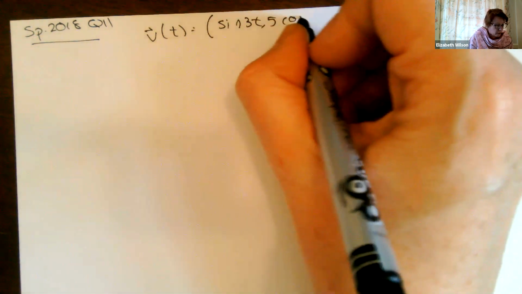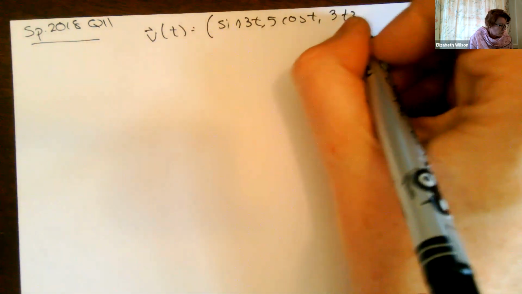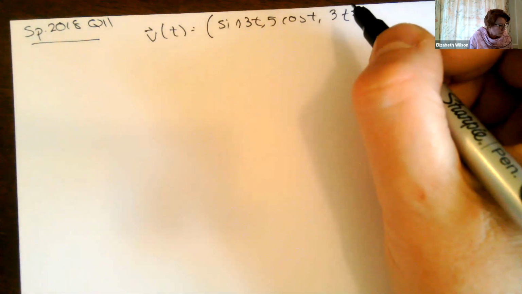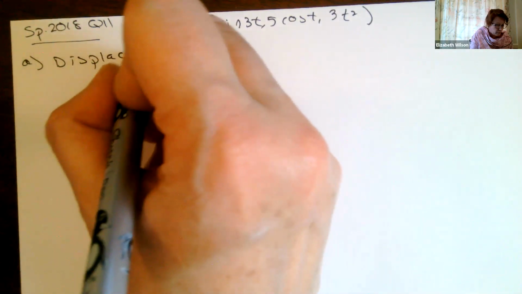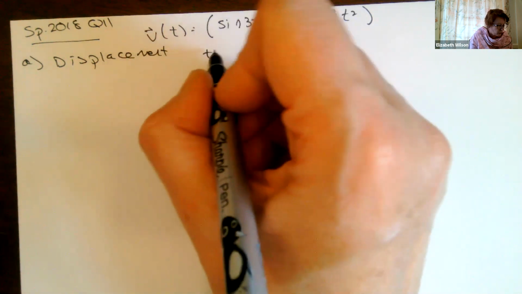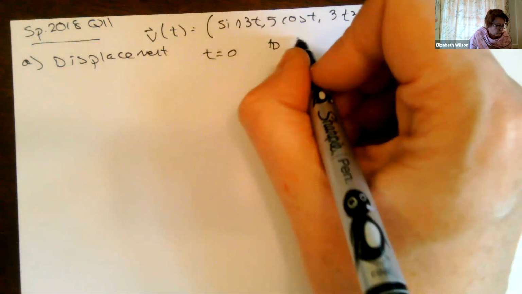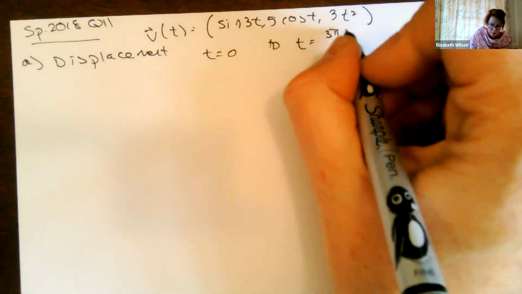All right, so the velocity of a particle is given in the xyz plane, v of t is equal to sine of 3t, 5 cosine of t, 3t squared, in meters per second. Find the displacement from t equals 0 to t equals 3 pi over 2 seconds.